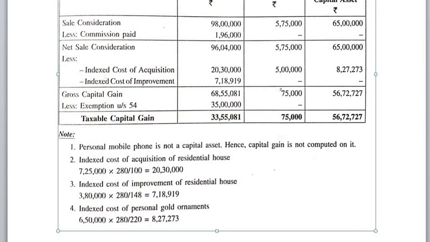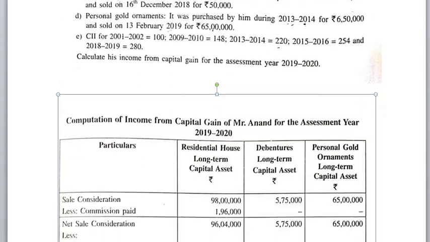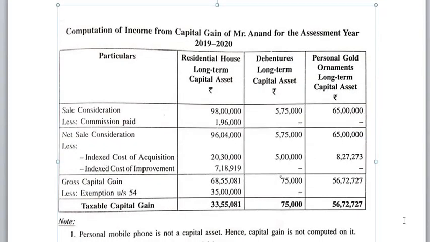Next one, second, debenture of A Company Limited. It was purchased by him during 2015-16 for rupees 5 lakh and sold on 30th June 2018 for rupees 5 lakh 75,000. We know that debenture purchased in 2016 and sold in 2018, though the difference is more than 1 year between purchase and sale, we cannot consider it as a long-term capital asset because for debenture no index is applicable. Index will not be applicable for debenture.